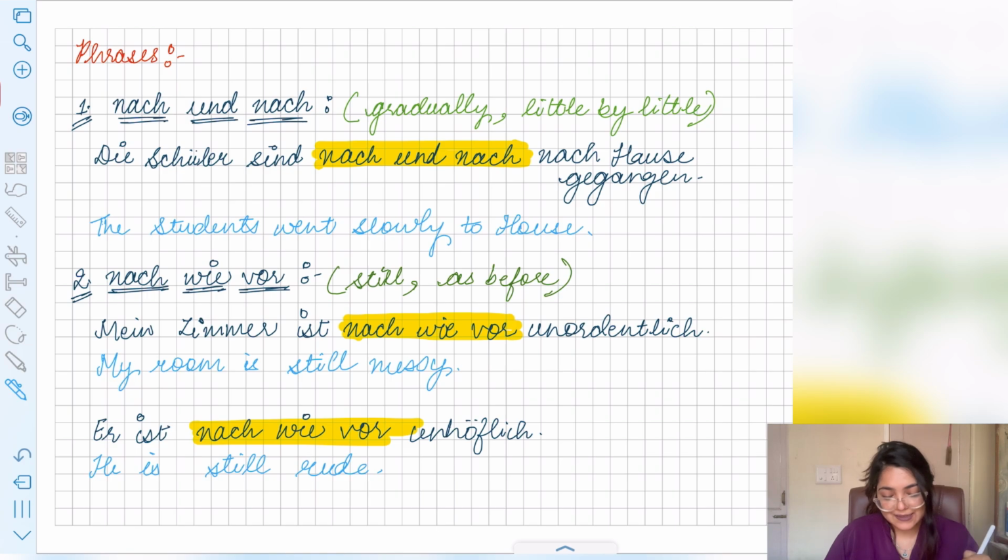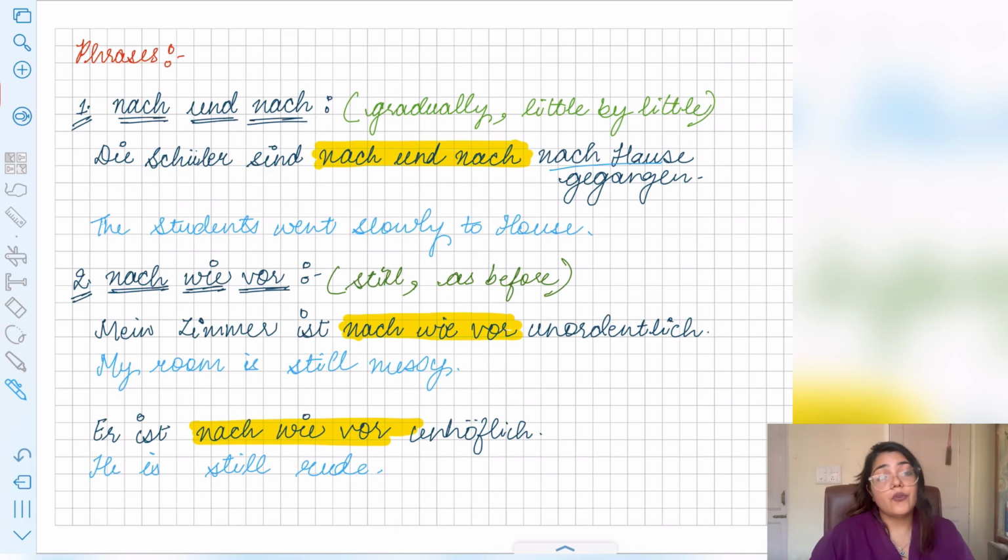Nach und nach means that slowly, very slowly they are going nach Schule, nach Hause, right? So die Schüler sind nach und nach means little by little, very gradually, and nach Hause, as we have discussed, that's an exception where we have to use nach. Nach Hause means to home, right? So there we will use nach.